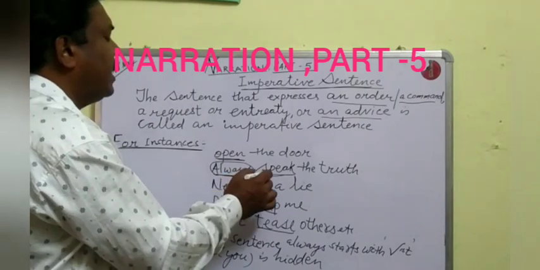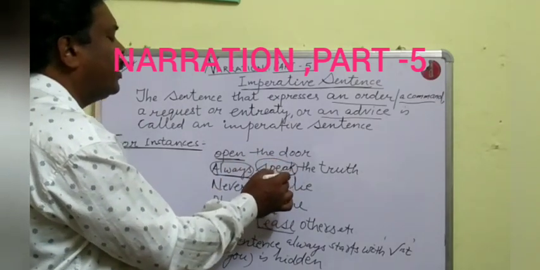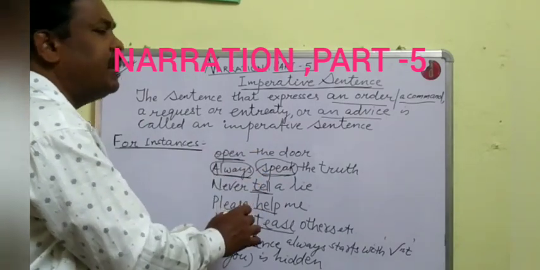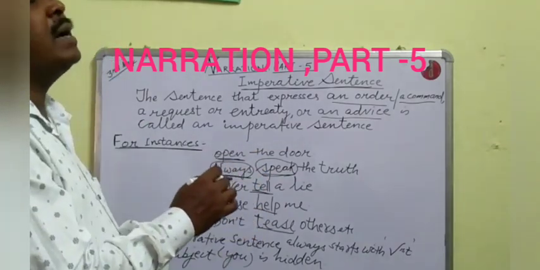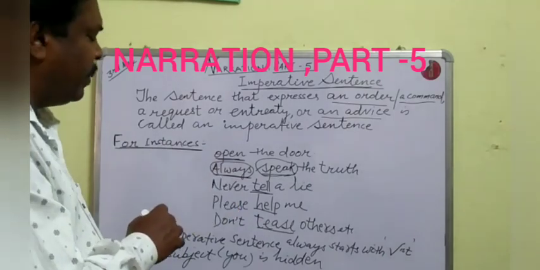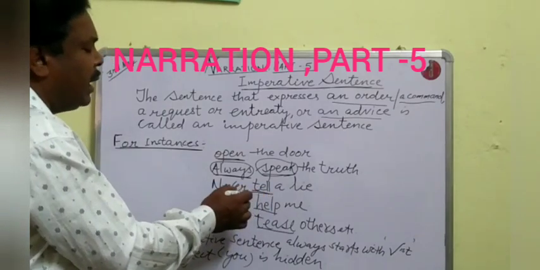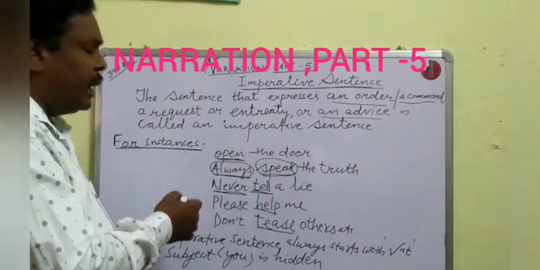After always there is speak, the first form of verb. So it is said that an imperative sentence always starts with the first form of verb. In the third sentence, never tell a lie, never is also an adverb.